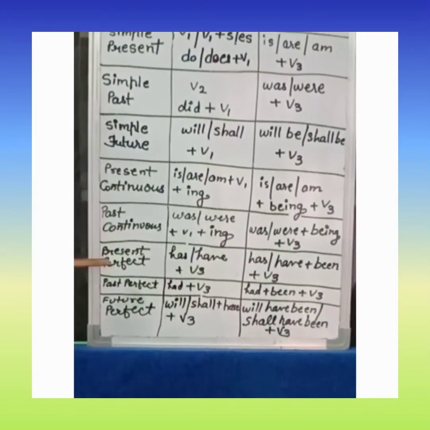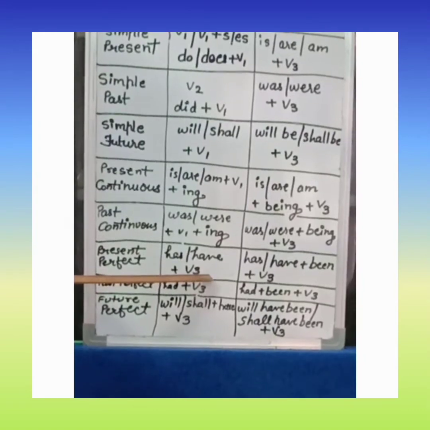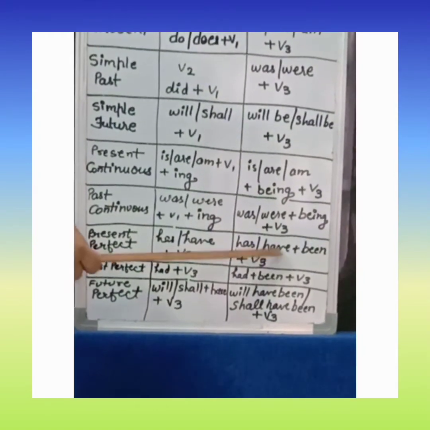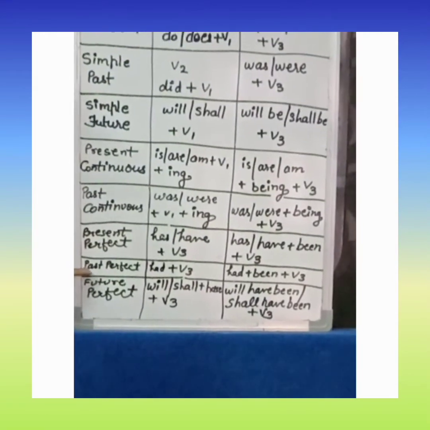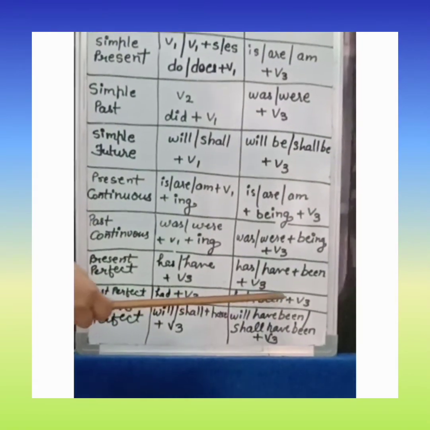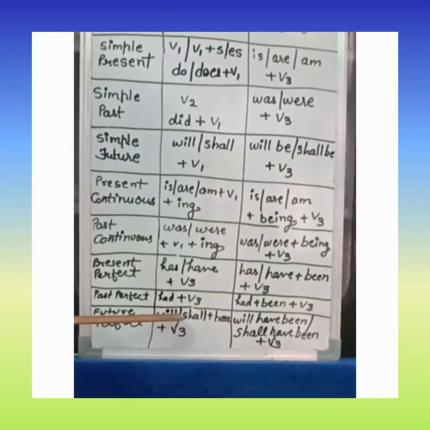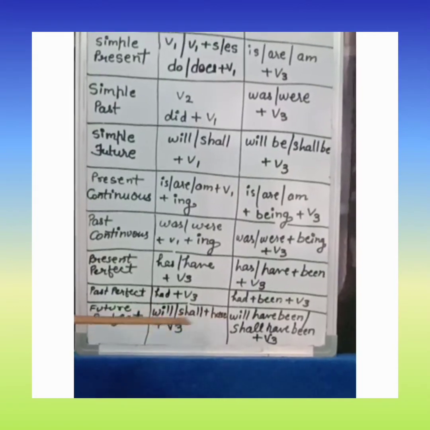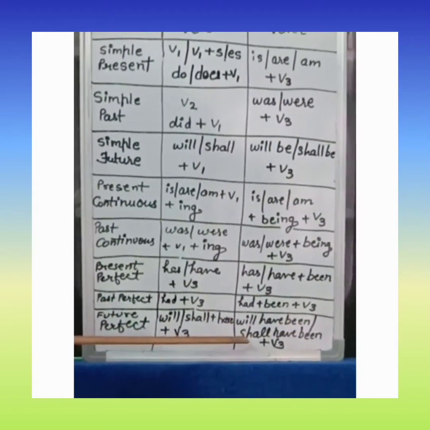If our active voice will be in present perfect tense, has, have plus third form of verb, we will change it into has, have plus been plus third form of verb. If our active voice will be in past perfect tense, had plus v3, we will change it into had plus been plus v3. If it will be in future perfect tense, will, shall plus have plus v3, we will change it into will have been, shall have been plus third form of verb.